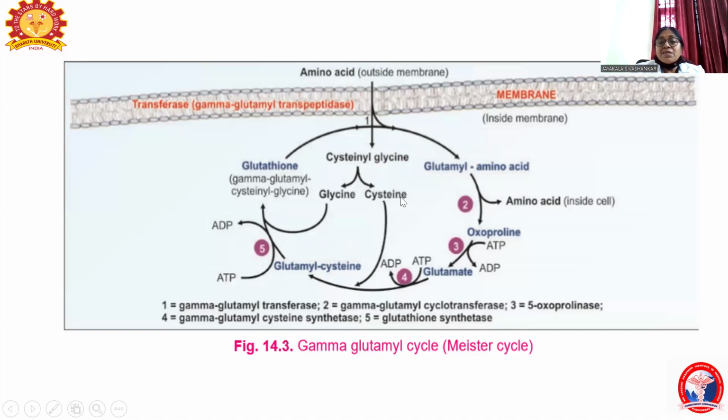From glutamic acid, the cysteine present in the absorbed amino acid combines with the glutamate. In the presence of ATP, it forms glutamyl cysteine, and this glutamyl cysteine now combines with glycine. In the presence of ATP, it forms glutathione. So two ATPs are utilized in the formation of glutathione. It is explained in the Meister cycle in the absorption of amino acids.